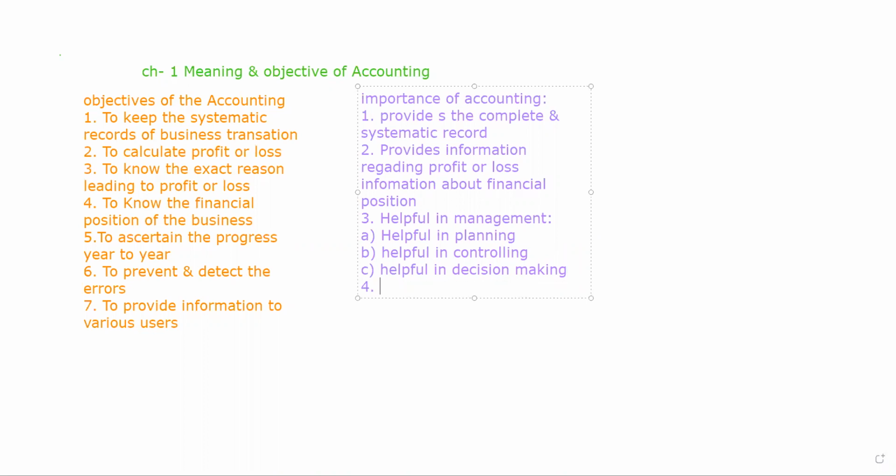The next is evidence in legal matters. Yes, it is very important. Whatever legal matters we have, the accounts that we have prepared with the help of accounting data and accounting rules can be used as evidentiary documents in legal matters.